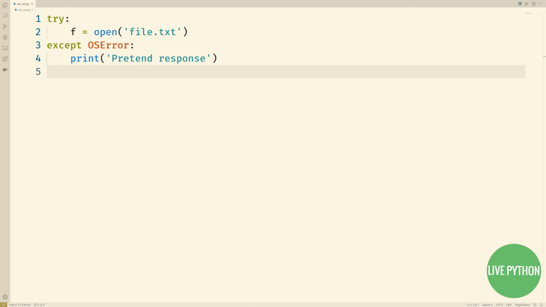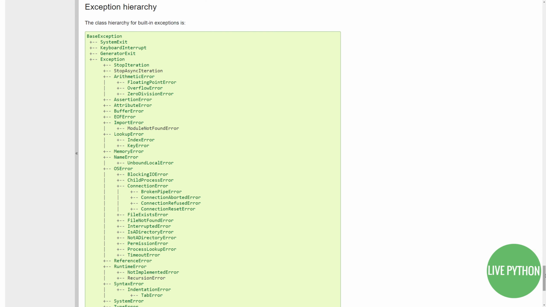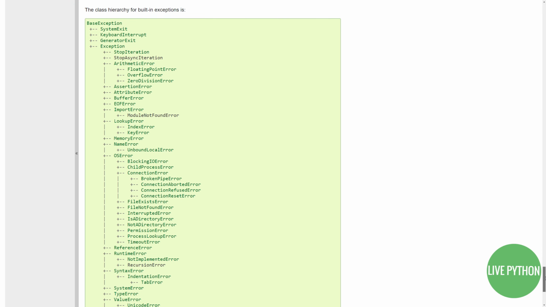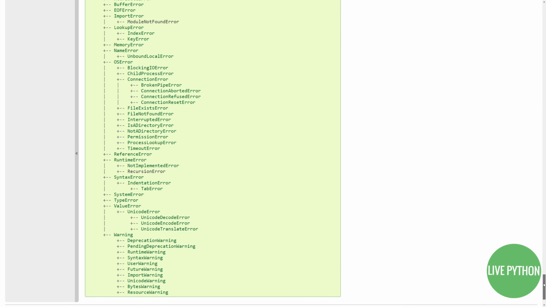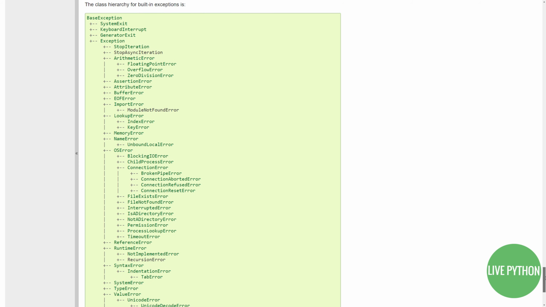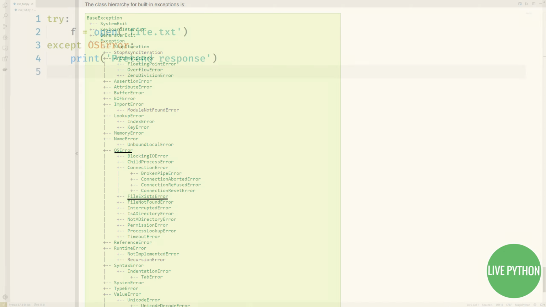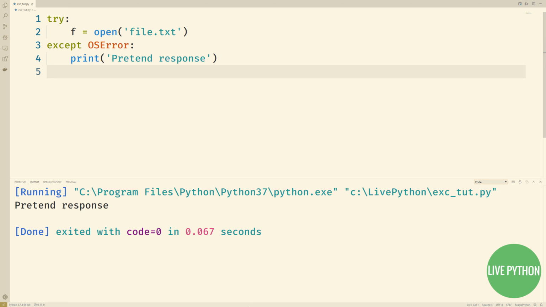To generalize, when we put a specific exception on line 3, both that exception and any other exceptions lower down in the hierarchy, in the class hierarchy that is to say, so a subclass or descendant, will also be caught. We'll explore this in more depth when covering user-defined exceptions. For any try statement, we can have any number of except statements covering various exceptions.